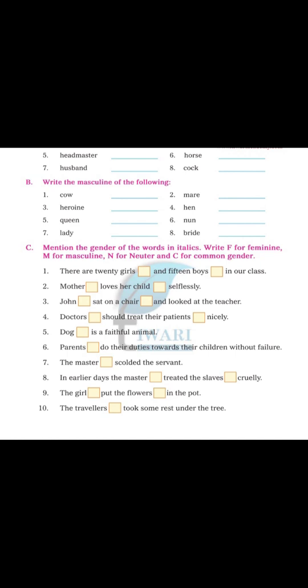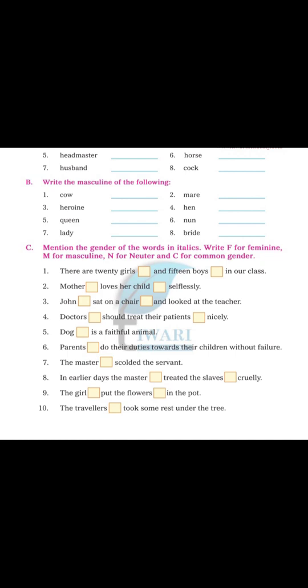Mother is F. She loves her child. Child has no distinction, there is no clear description of which child, so it is common, and you can write C. John is M. And he sat on a chair. Chair is a non-living thing, that is neuter, N. Doctors, there is no specification, so common. They should treat their patient. Here also there is no specification, so it is also under the category of common, so you can write C.